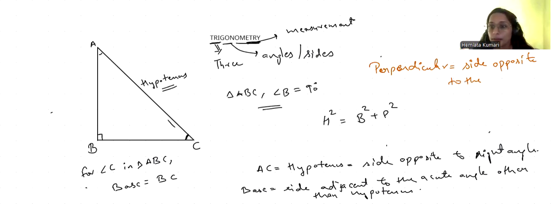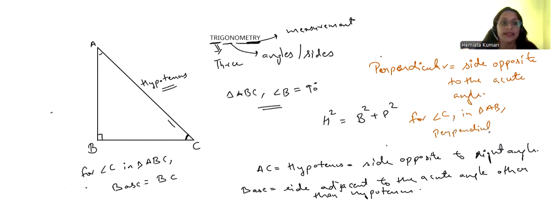So if I need to find the perpendicular for angle C in triangle ABC, it will be AB, because AB is the side exactly opposite to angle C. Sorry, I said AC earlier, but that is AB.